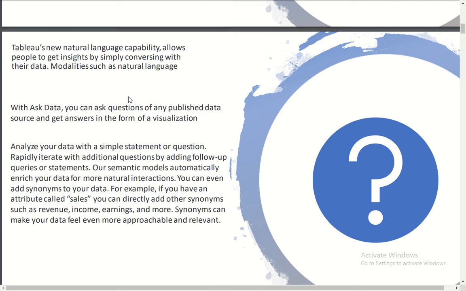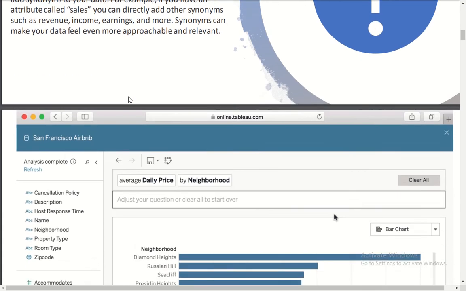To analyze your data in a simple form, it lets you ask very frequently used phrases like what is the sales. The moment you ask the question, Tableau will automatically run its semantic models and give you the response for those questions. Now how does it do so? Let's go to the next page.